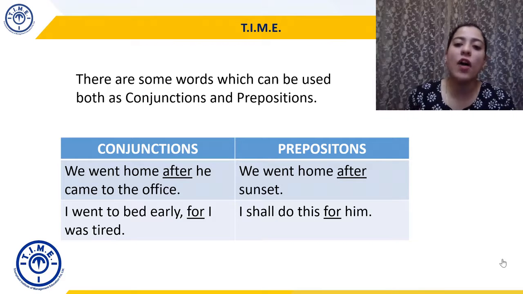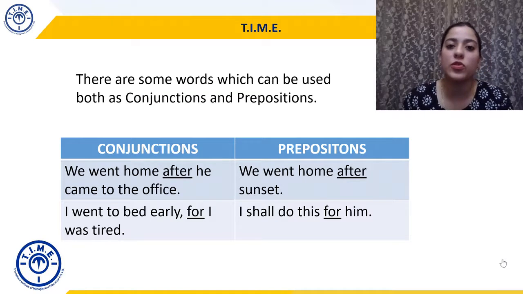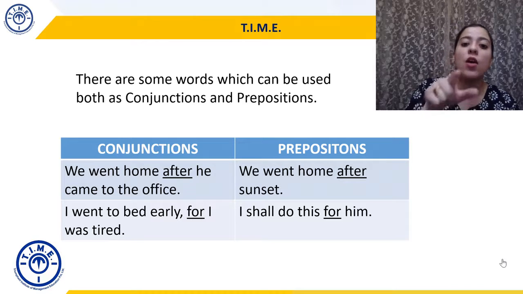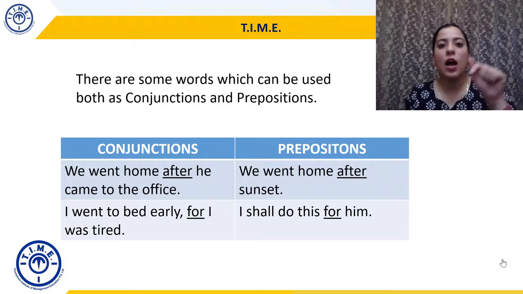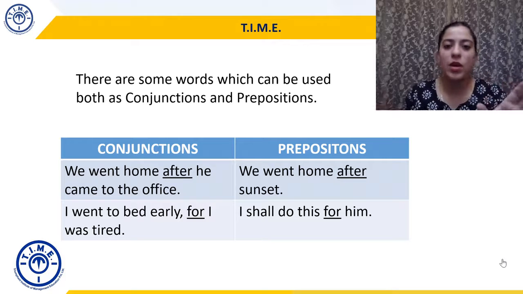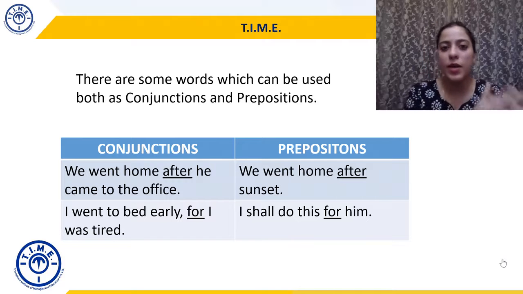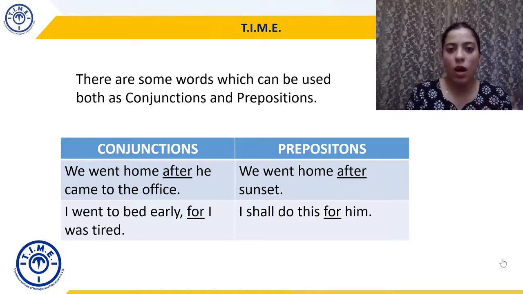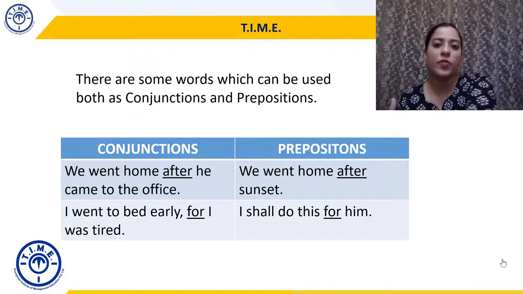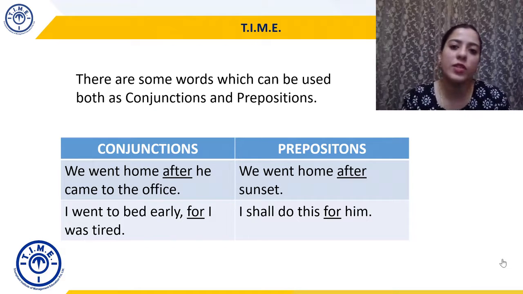But we went home after sunset. Now this is a preposition. It is joining what? It is joining home with sunset. As in, when did we go home? When sunset had happened. So now you are joining two things. As we studied in the previous discussion on prepositions, a preposition will tell you the placement of a noun or pronoun in comparison to something else. So our going home happened after sunset. So here after is doing the function of a preposition.